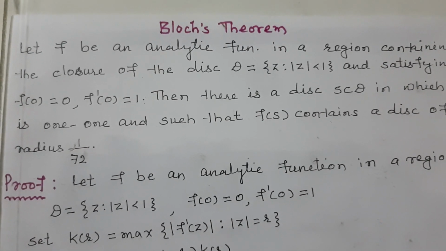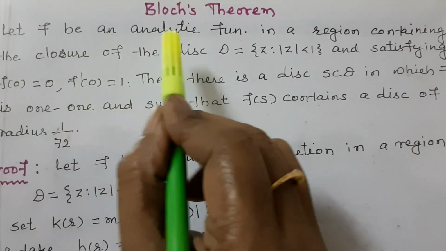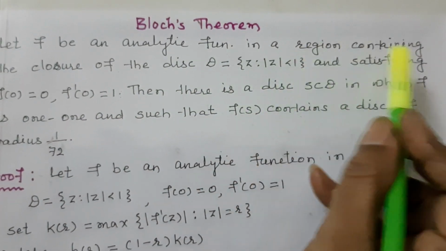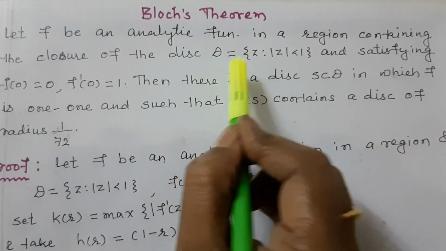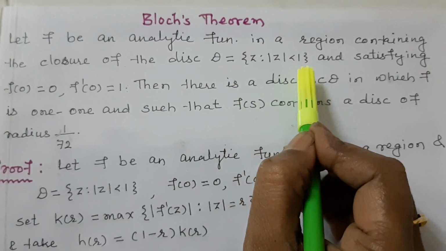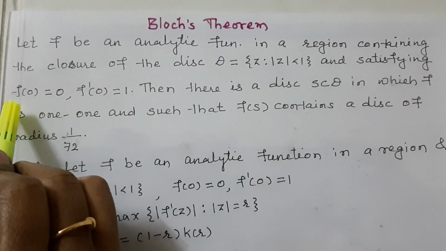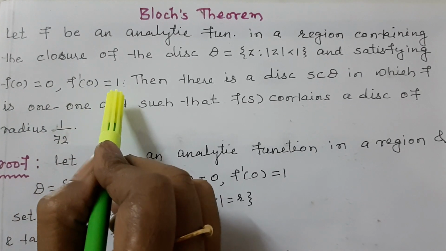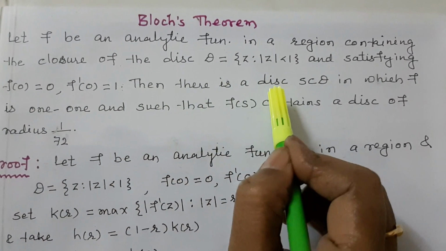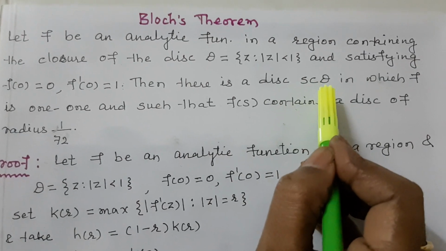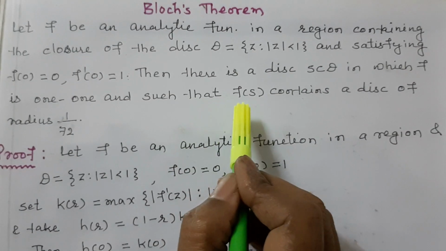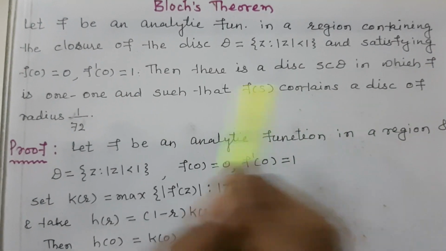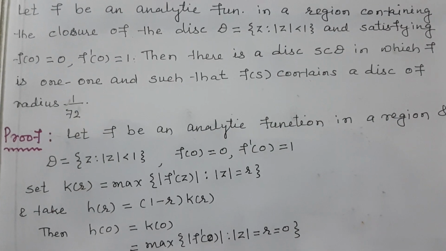Bloch's theorem. Let f be an analytic function in a region containing the closure of the disk D = {z : |z| < 1} and satisfying f(0) = 0, f'(0) = 1. Then there is a disk S, a subset of D, in which f is one-one and such that f(S) contains a disk of radius 1/72.